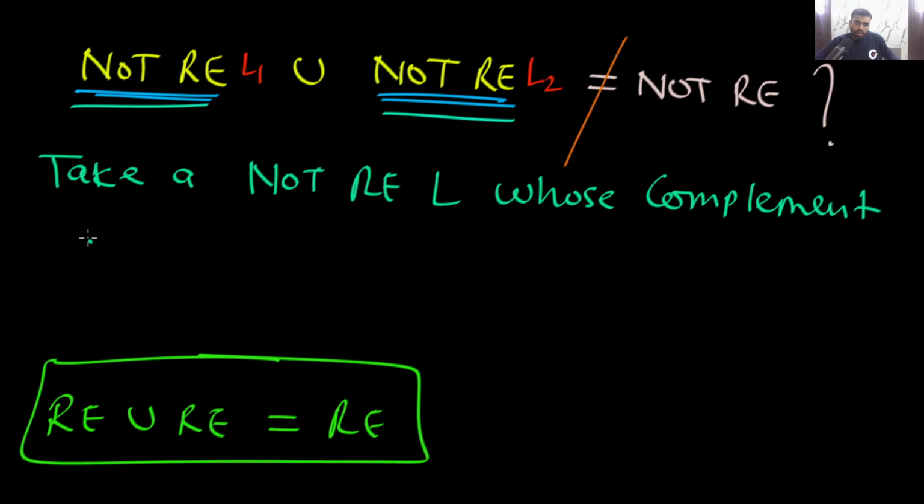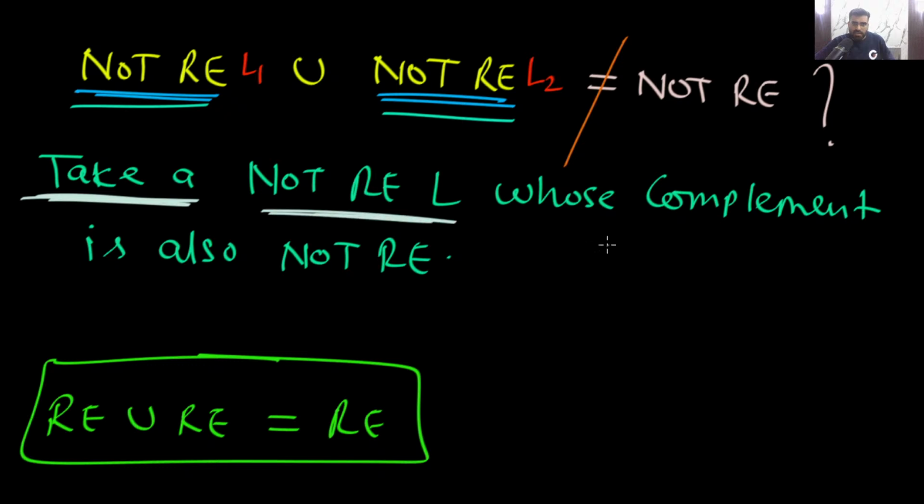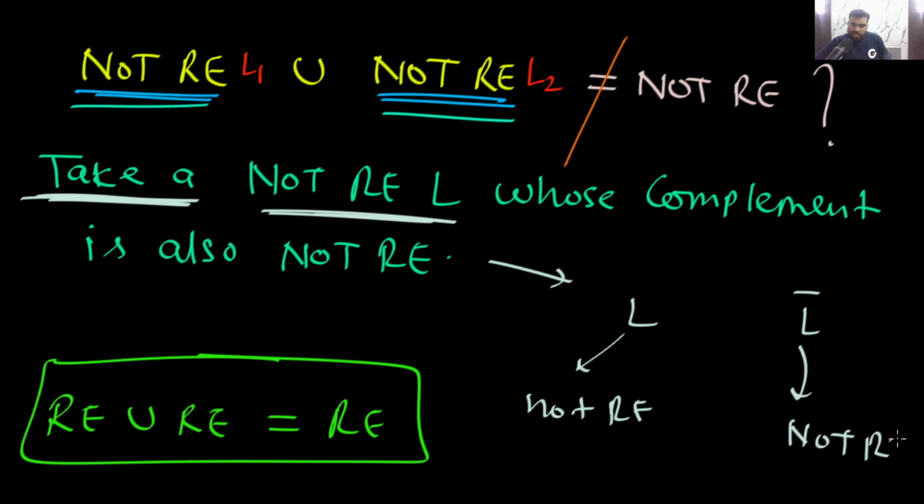whose complement is also not RE. So this type of not RE language you take. You take a not RE language, L, whose complement is also not RE. Now you can notice L is not RE. Its complement is also not RE because I am taking this type of not RE language whose complement is not RE. Now if I do their union, that again will be sigma star. And sigma star is RE. And sigma star, that is recursively enumerable.